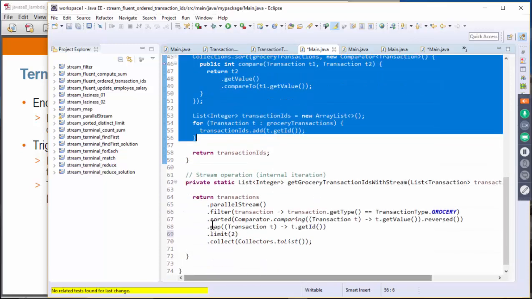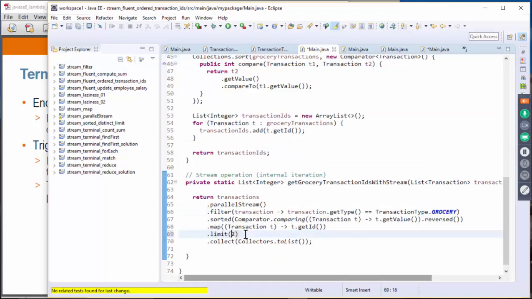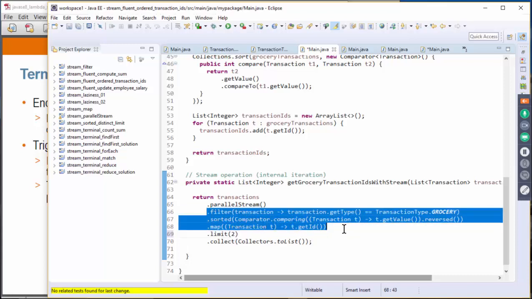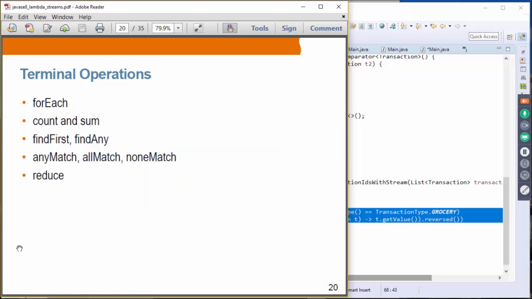But if you're using streams, it will be optimized. It will know the final result is going to be just 2 items, so I don't have to go through all those million items for filtering and sorting and mapping. Those kinds of optimizations can be performed by the stream library, because it's lazy.